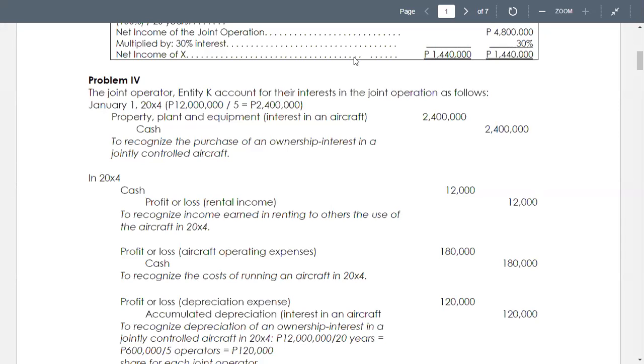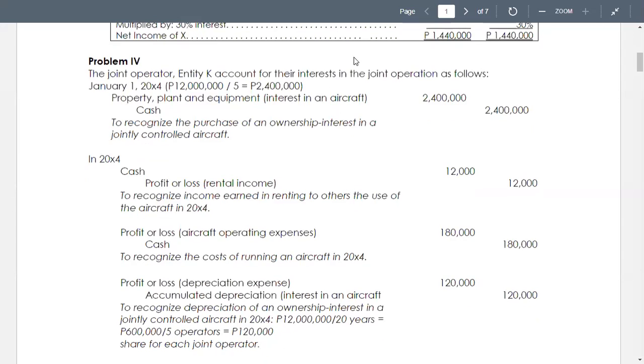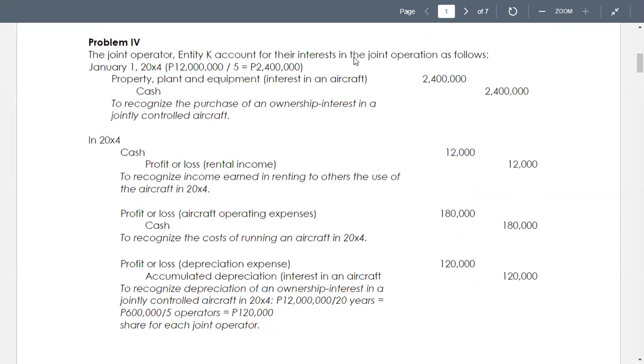Then, the next entry is to debit again profit or loss for depreciation expense and to credit accumulated depreciation for 120,000. The accumulated depreciation interest in an aircraft is equal to 12 million divided by 20 years, and you divide that by 5.